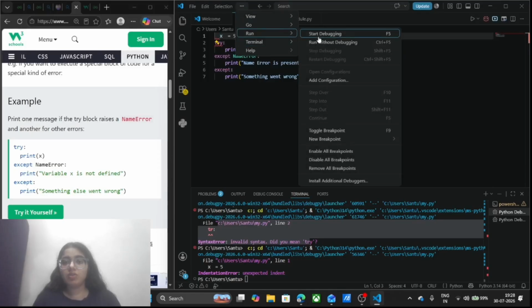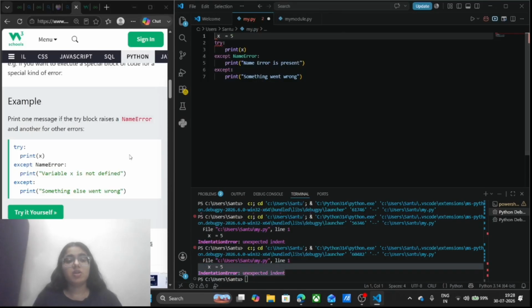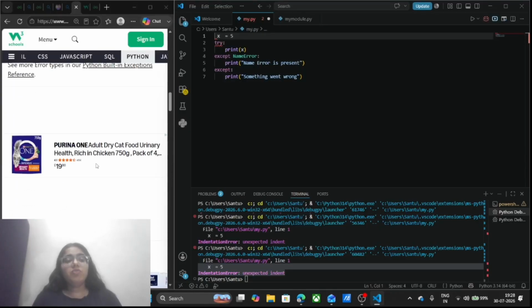Now I am going to run this. See here, "indentation expected." It is going to return the error which is present in the code. Okay, I hope that makes sense. Moving forward